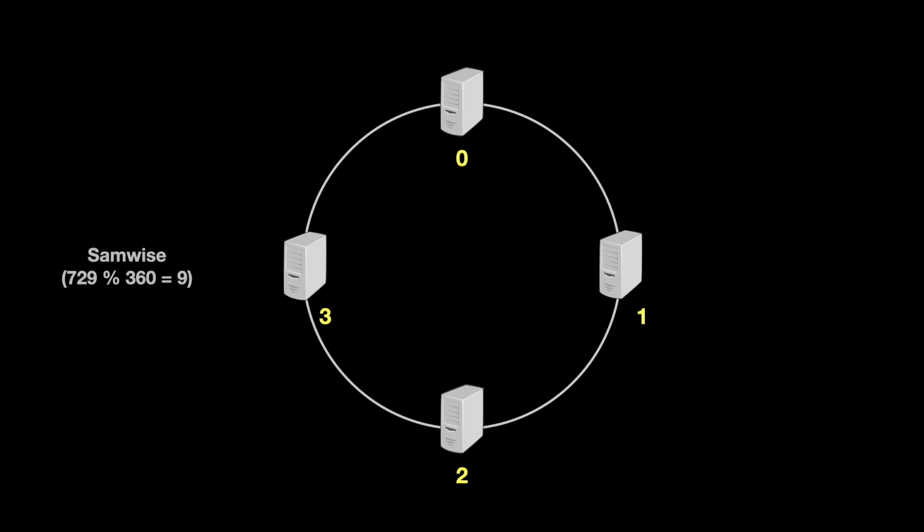So now, if we want to figure out where to store the data for user Samwise, we calculate hash modulo 360, which gives us 9. As 9 is between 0 and 90 degree, it would lie somewhere around here. Now in this design, we say to server 1, hey, can you go ahead and store the data for all the keys for which hash modulo 360 results in a number between 0 and 90 degree. So every key that lies between server 0 and 1 will be stored in server 1.